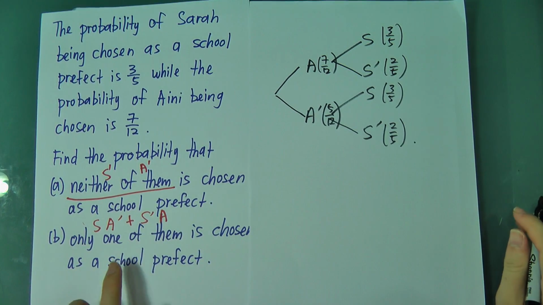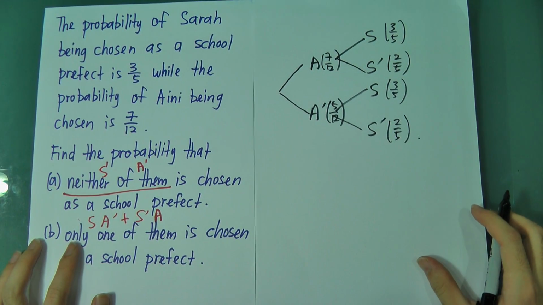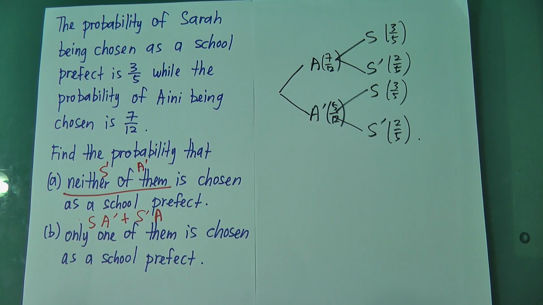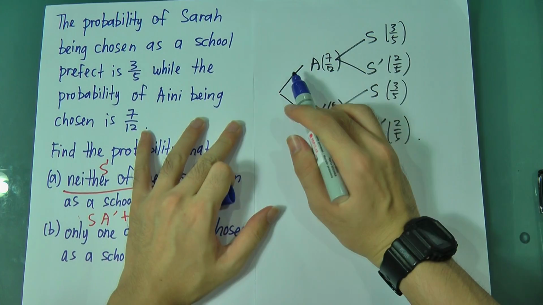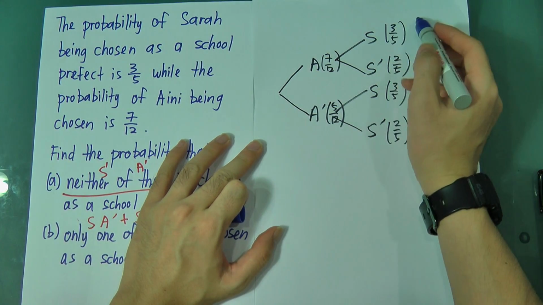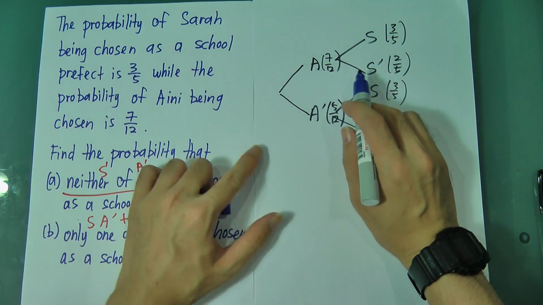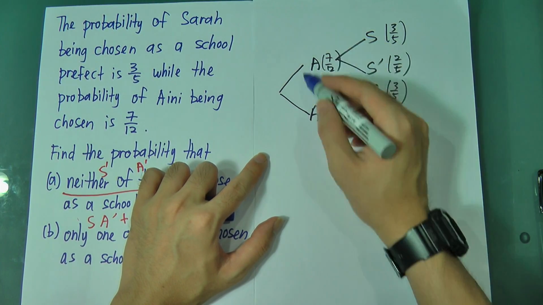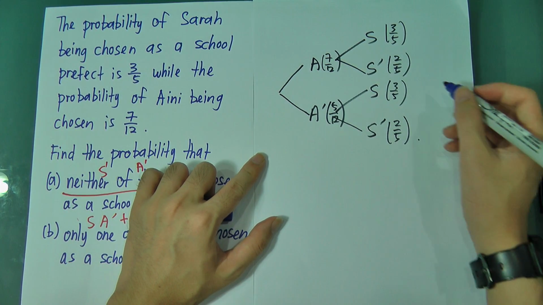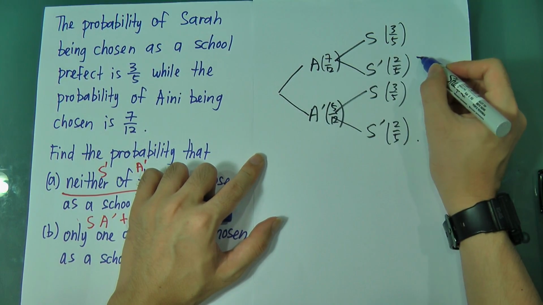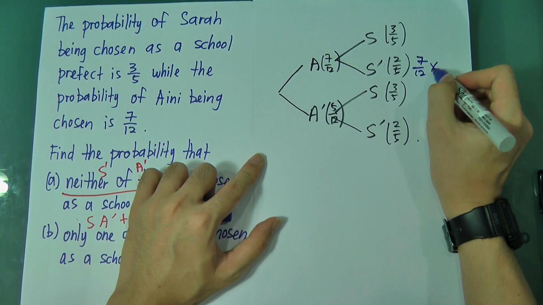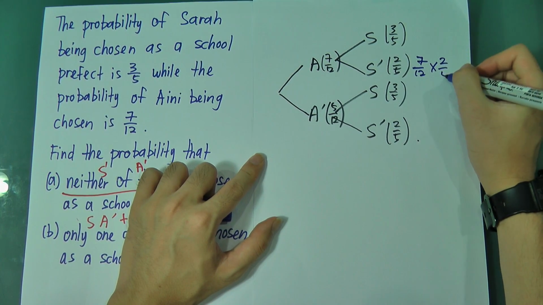Now, because it says only one of them is chosen, if I go the first way up, Aini being chosen and then Sarah being chosen, this is both of them being chosen. It's not that, I want only one of them. So if Aini is chosen, Sarah will not be chosen. So this one is 7/12 multiply 2/5.